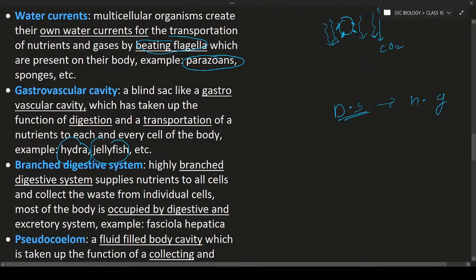It is also a blind sac-like structure. It is looking like a sac, a sac-like structure.